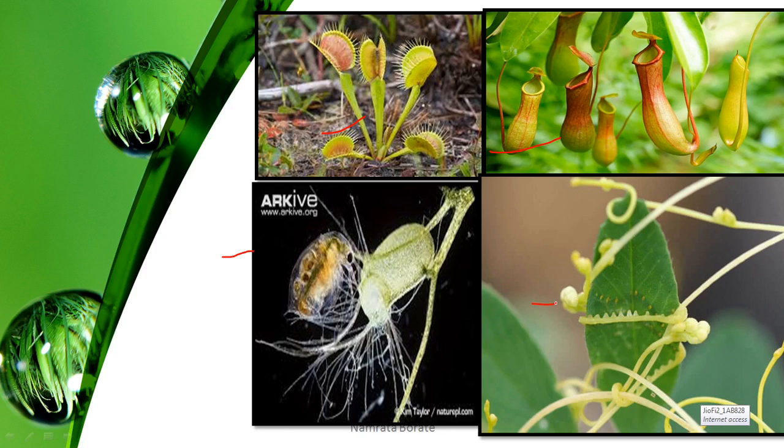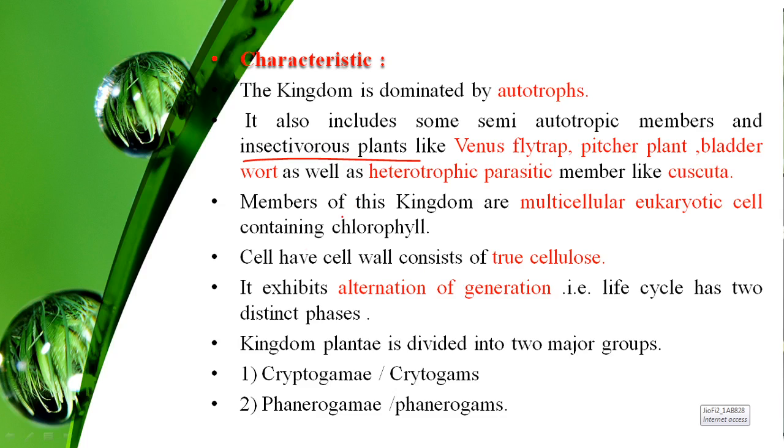The members of this kingdom are multicellular, meaning they consist of many cells. The cells are eukaryotic, meaning there is a presence of a well-developed advanced nucleus. The most significant characteristic is the presence of the chlorophyll pigment.